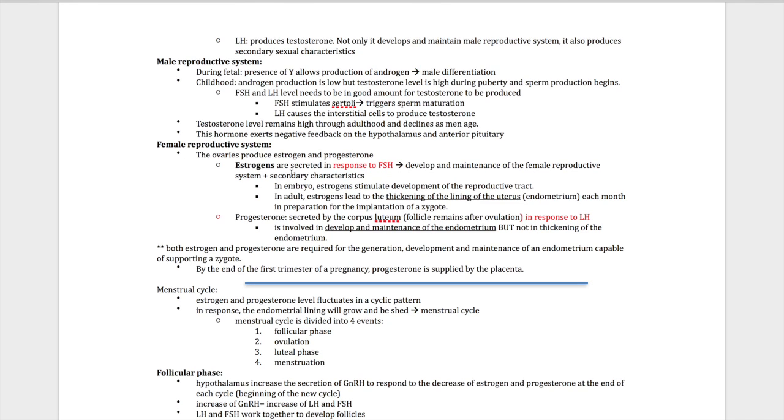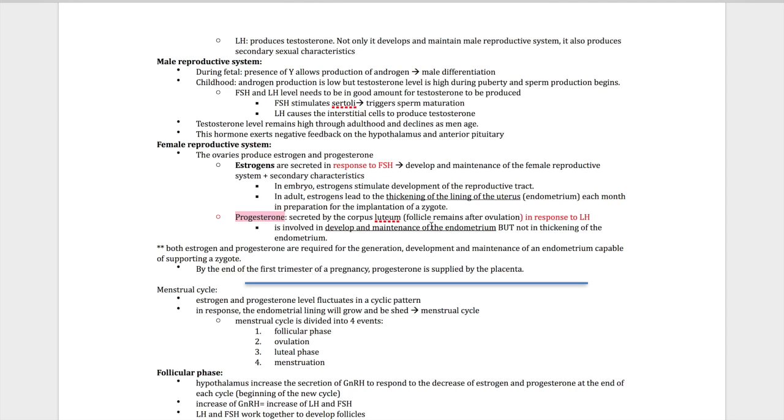In females, like we talked about, ovaries produce estrogen and progesterone. Estrogen is secreted in response to FSH. FSH triggers estrogen, and estrogen is very important for thickening of the lining of the uterus, the endometrium, each month to prepare for implantation if there was to be a zygote, right? Progesterone is secreted by the corpus luteum.